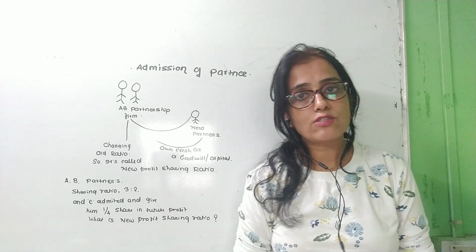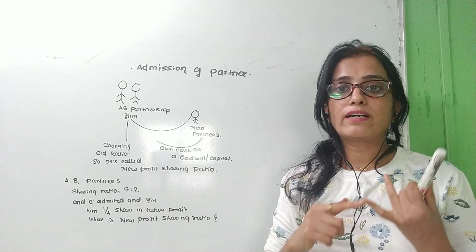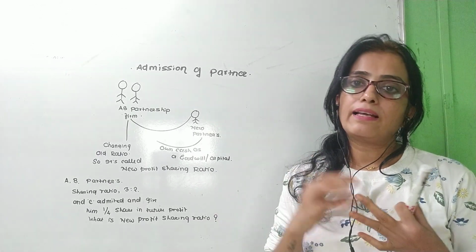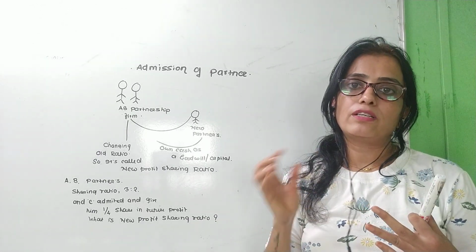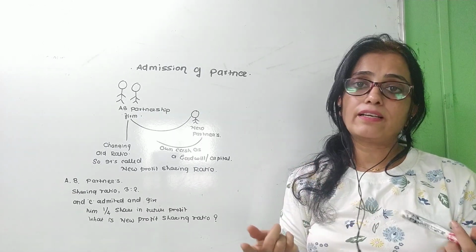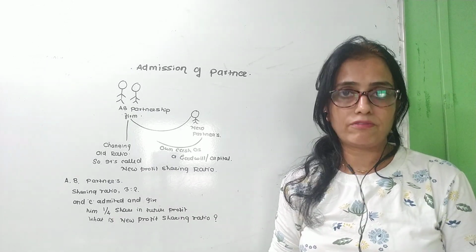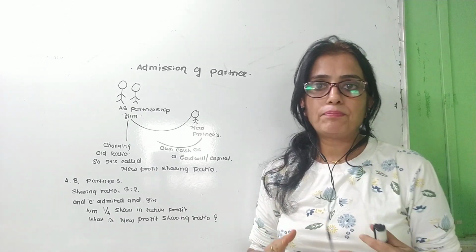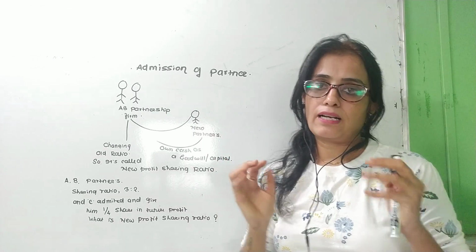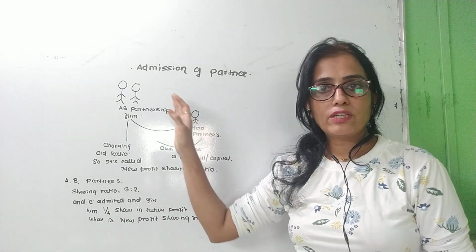So what is the process of admission of a partner? The process is that they make a new agreement, a partnership deed, and in that agreement the terms and clauses are mentioned. The main purpose is the sharing ratio and how much capital the new partner will bring with him. So this is the main procedure of admission of a partner. Okay, so do you get it?